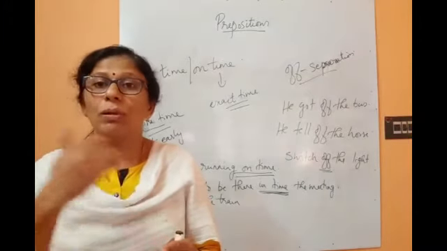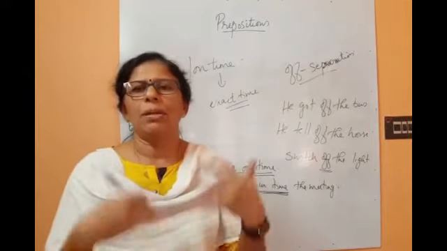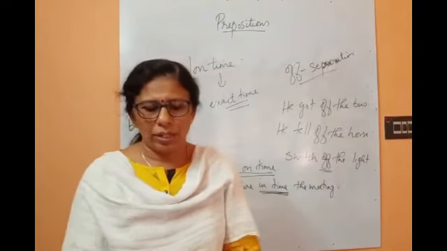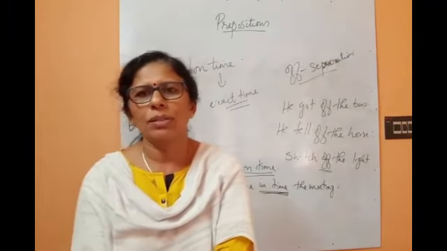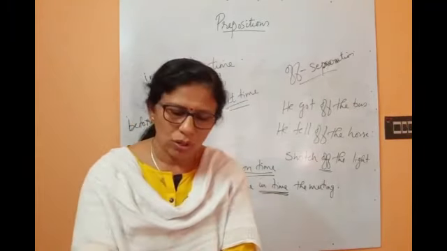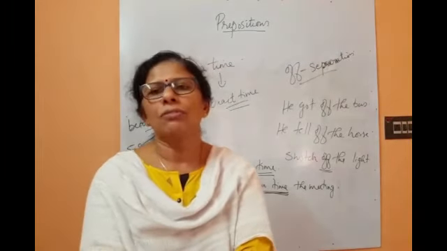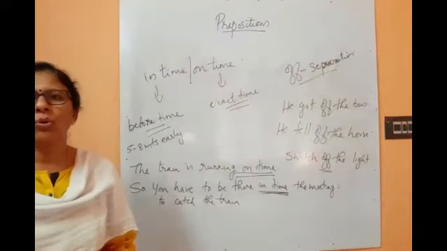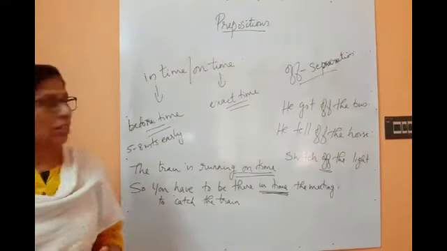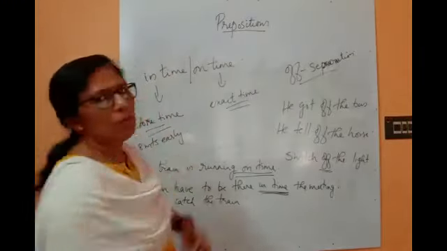Okay, so the guest will be on time, the exact time only, so you have to be there before that time to receive him. If he is coming at exactly 10 o'clock and you also reach there at 10 o'clock, there will be a mess. So if the guest will come at 10 o'clock, you have to be there by 9:50 or 9:55. Then only you can receive the guest who will be coming there at 10 o'clock. Understood? So on time means exact time, in time means before time.